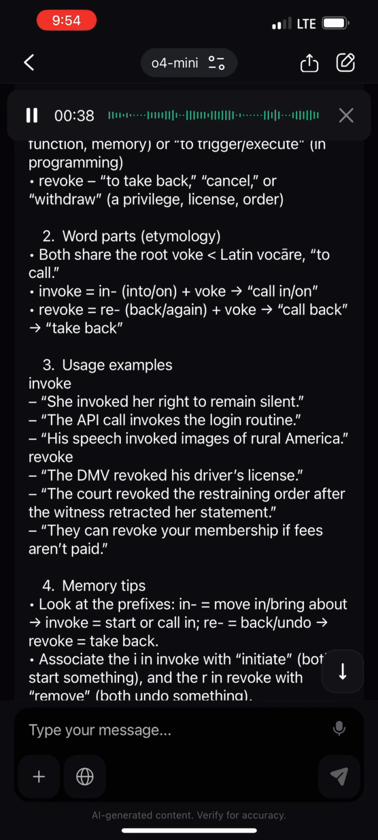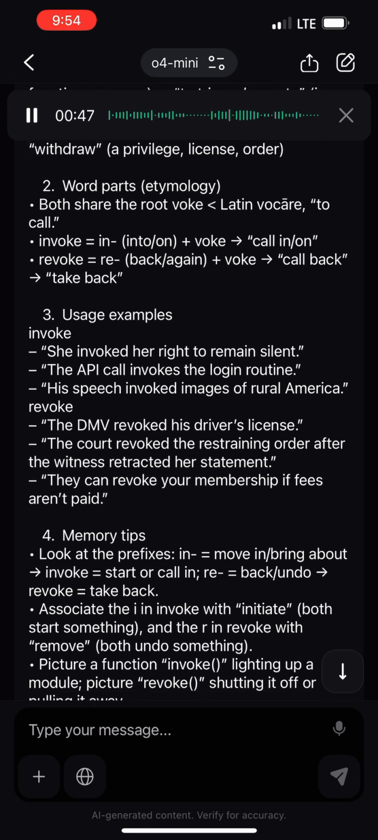Revoke: the DMV revoked his driver's license. The court revoked the restraining order after the witness retracted her statement. They can revoke your membership if fees aren't paid.